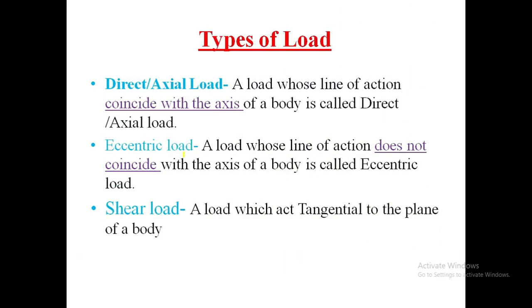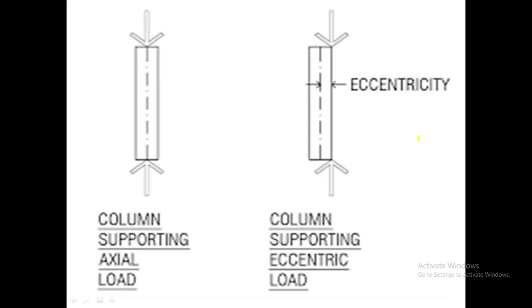Then we come towards the types of load. Generally there are three types of load: direct or axial load, second is eccentric load, third is shear load. Direct load means a load whose line of action coincides with the axis of the body is called a direct or axial load. Eccentric load means a load whose line of action does not coincide with the axis of the body. It's called an eccentric load. This is a figure of direct load and eccentric load. In that figure, one body is given. On that body, a force is applied, and that force's line of action coincides with the axis of that body.